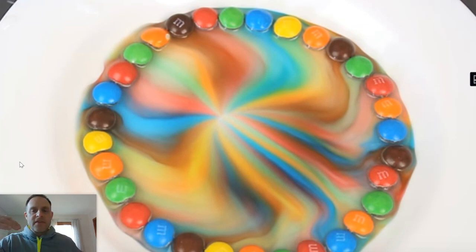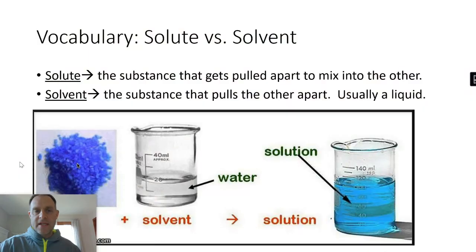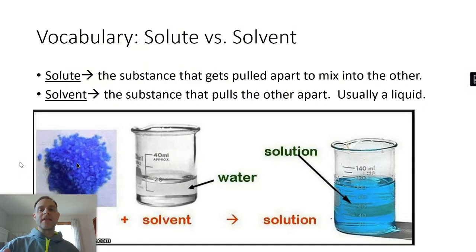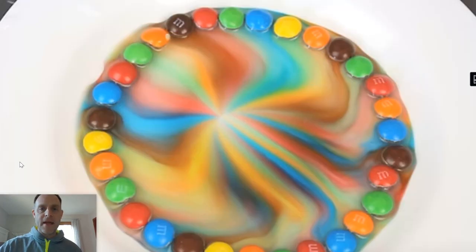But then in yesterday's assignment, I said, explain what's happening. And then I said, explain what's happening using solvent and solute. So if you did that, going back again, solute, solvent. The solvent is the thing that does the dissolving. So in our phenomenon yesterday, the solvent was the water. It dissolved the colors. The solute is the thing that gets pulled apart. In this case, it would have been the M&M.